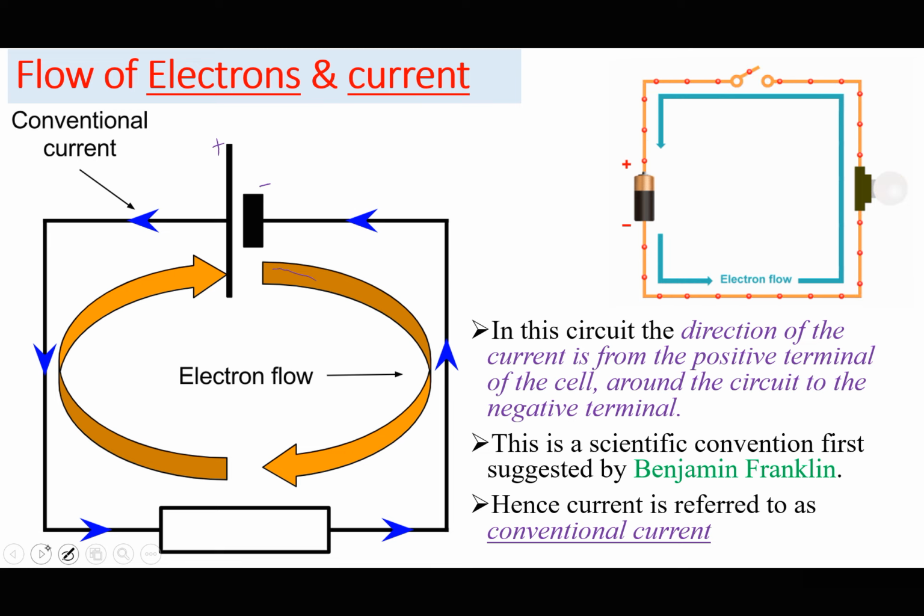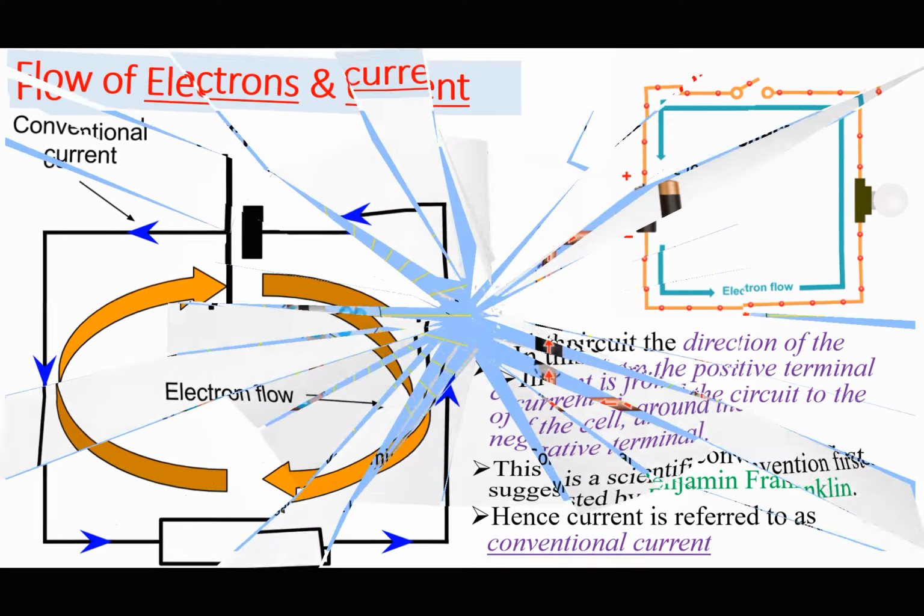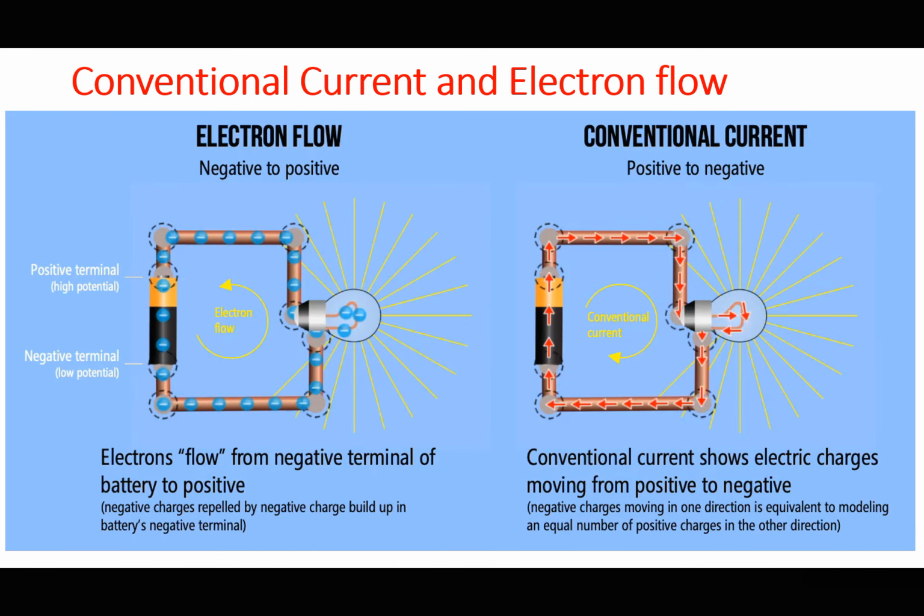Of course, this idea is still confusing, and it must be confusing to any of you. However, if you try to think about it, you'll now understand that Benjamin Franklin's convention makes sense for current to flow from positive to negative, and the charge carriers or the electrons to flow from negative to positive. So we just call it convention. It is just a rule. The electron flow is from negative to positive, as the current flow is from positive to negative. So this is a convention.